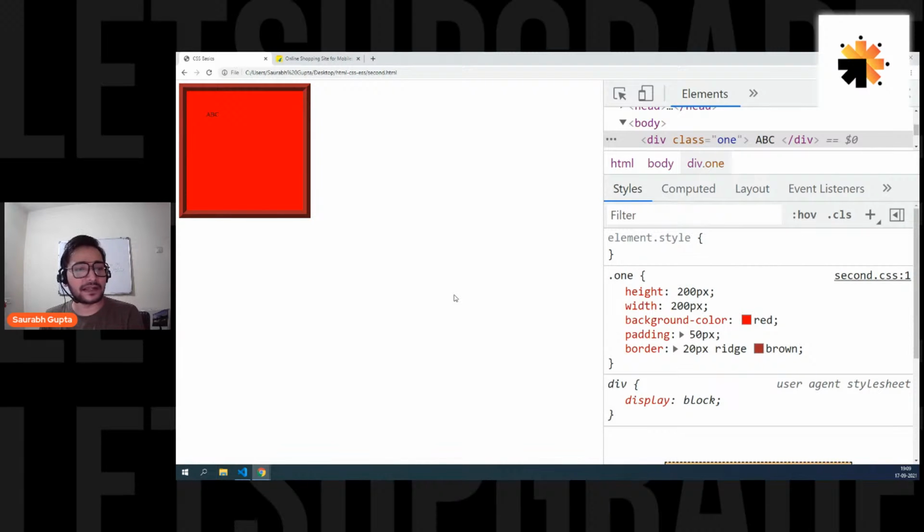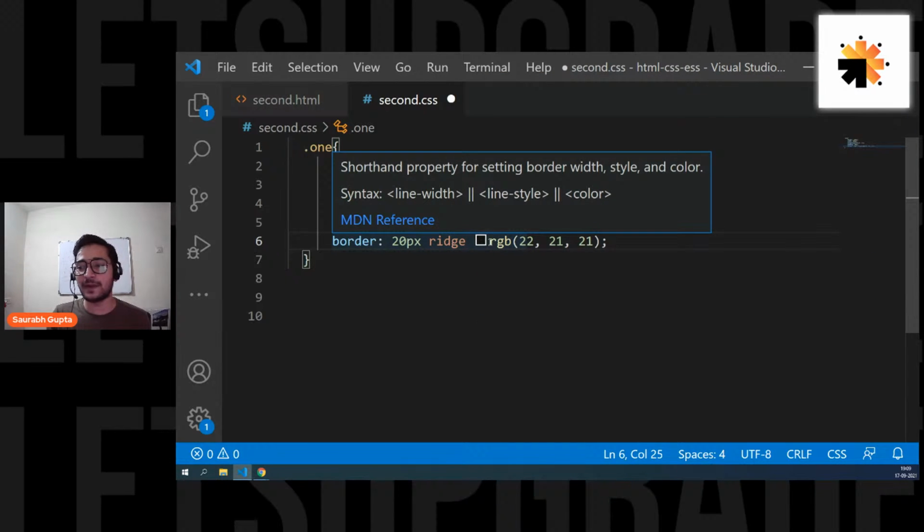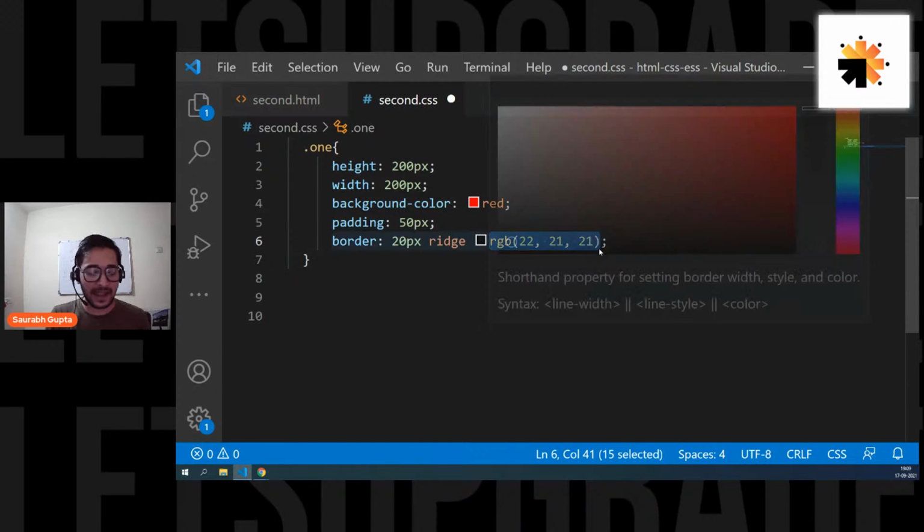That's what ridge border is. In black color you cannot properly see it. The definition is not that great in black color. I can see it, but on the internet, I don't think it will be seen. So that's why I used the ridge with brown color. If you want, you can use black, but I'm not sure if with black it will look good.